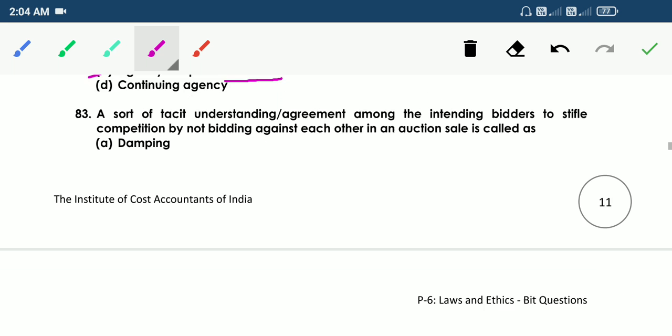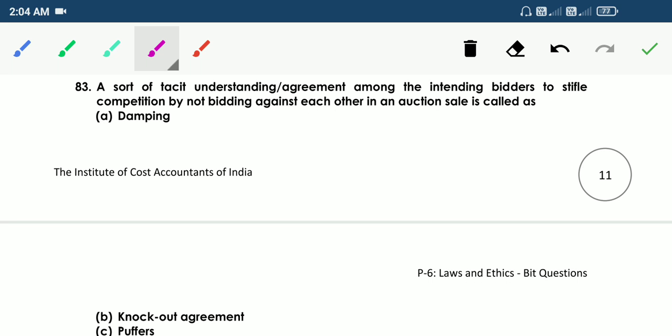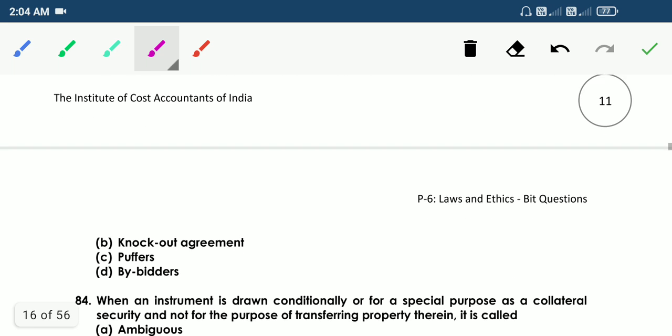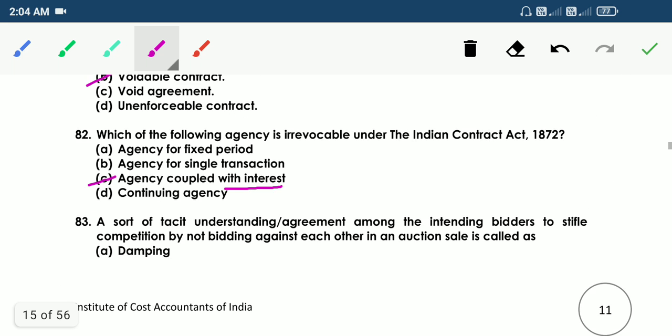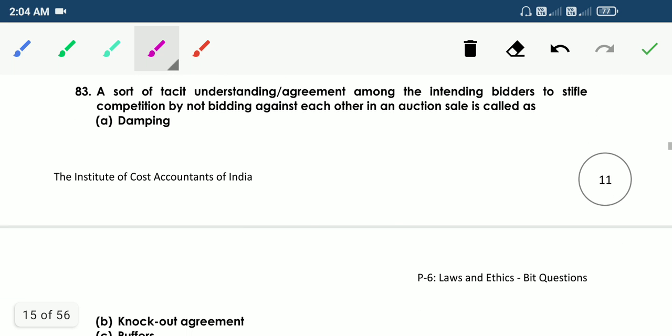83. A sort of tacit understanding or agreement among the intending bidders to stifle competition by not bidding against each other in an auction sale is called as A knockout agreement, B puffers by bidders, C damping.